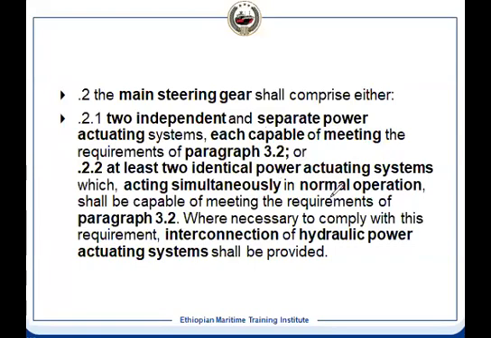So there is a difference between the single failure criterion and 100% redundancy. When an individual unit is capable of performing 3.2, it is 100%. When one unit fails, another unit takes over, isolating the damaged unit, and performs 4.2, that is the single failure criterion. So at least two units need to have an actuating power system so that 3.2 can be performed.